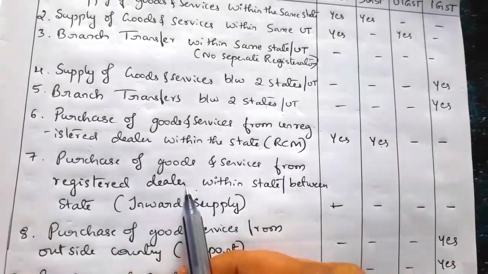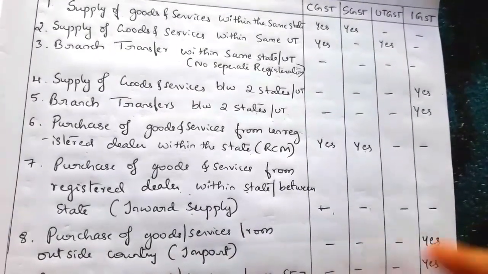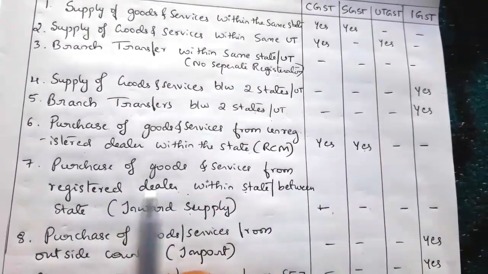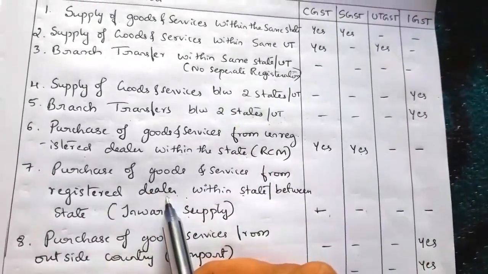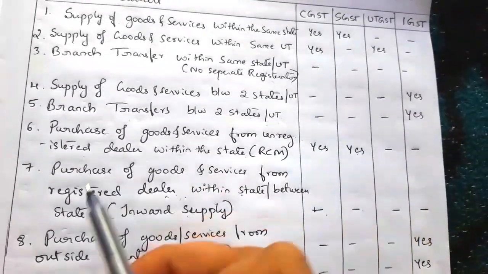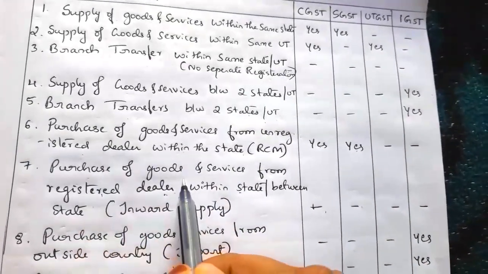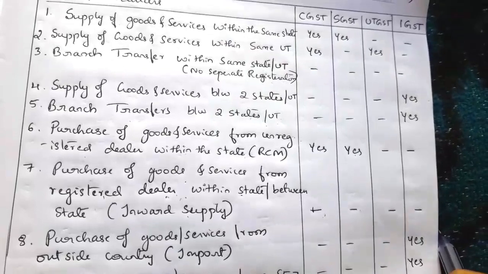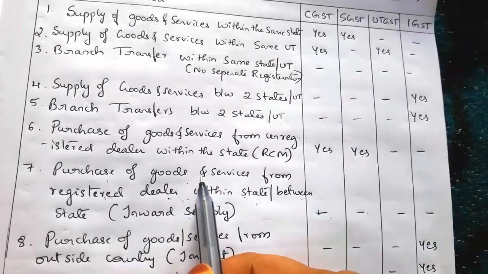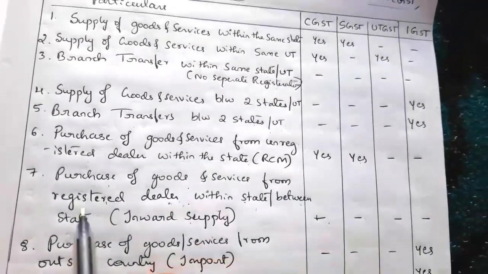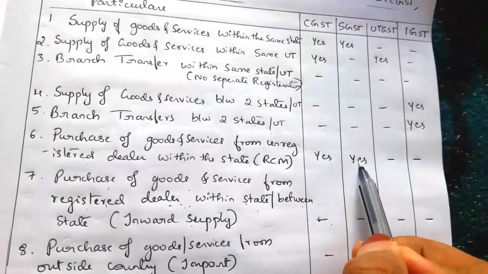So in the case of registered dealer within the state, then it is inward supply, no taxes will be levied. So on the purchase of goods and services from a registered dealer, the buyer need not pay tax. The registered dealer means the seller, he will collect the taxes from this purchaser, and the seller will pay the taxes. So the buyer, the one who purchases the goods and services, need not pay tax for the inward supplies for their purchases if it is made within the state or between state. So if there is any purchase of goods and services from a registered dealer, no need to pay any taxes. So from unregistered dealer, taxes will be levied.